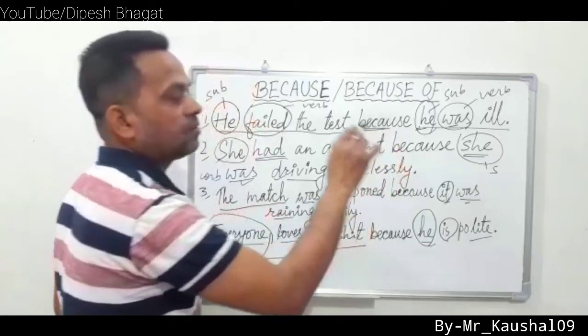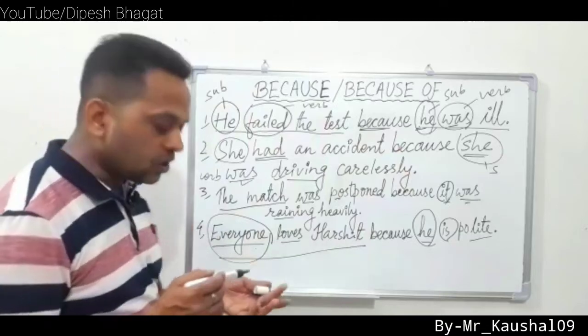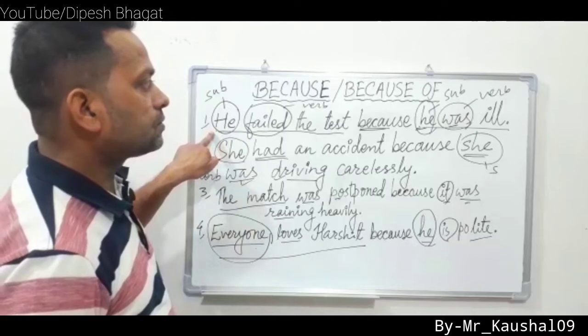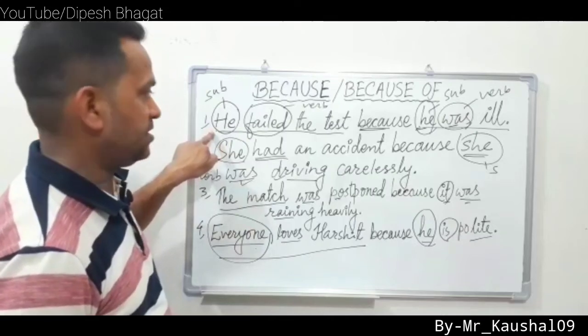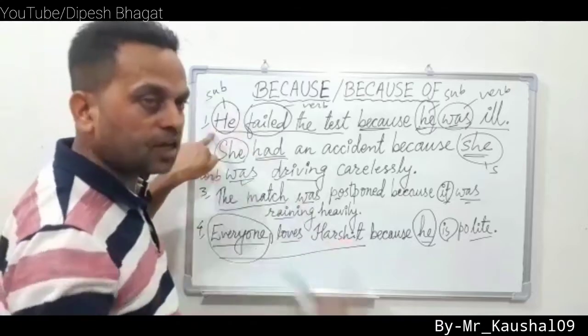Subject, verb use गर्ने because पछि. But if we write this sentence using because of, how to write? Can you tell me?